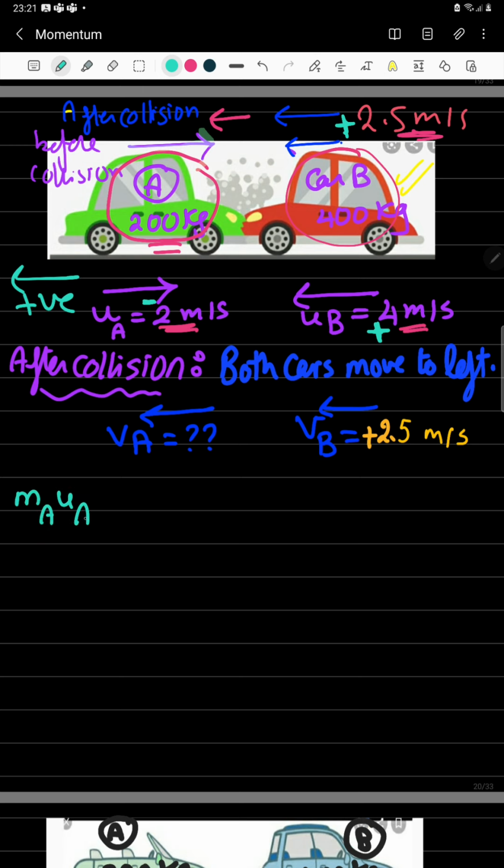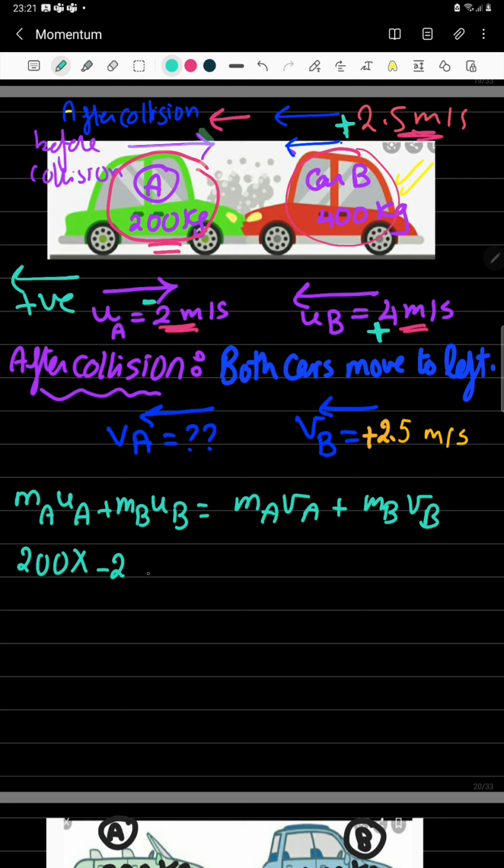Mass A multiplied by initial velocity of A, plus mass B multiplied by initial velocity of B equal mass A multiplied by its final velocity plus mass of B multiplied by its final velocity. Mass of A 200, it was moving with negative 2 meters per second because it's moving in direction opposite to my positive that I assumed, plus mass B 400 kilograms multiplied by 4, it's moving in my positive direction, equal the mass of A multiplied by its final velocity that is still unknown.